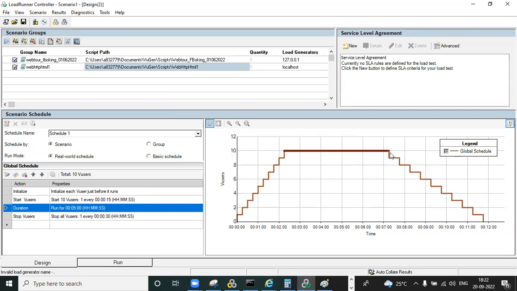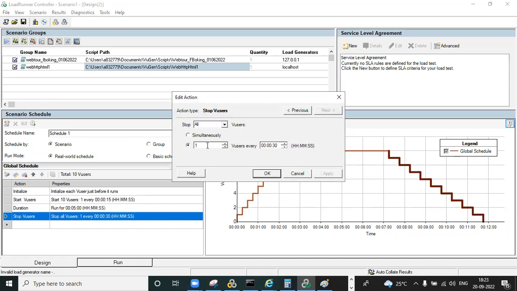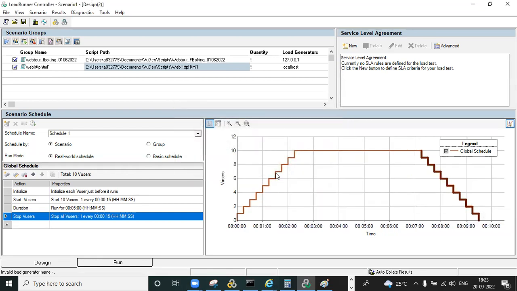You can observe here the 10th user, then the 9th user, and every user will go down. After that this is user 1, and the final will be 0 users. Here also we need to define the stop users, nothing but ramp down. You are defining every 1 user to be 30 seconds of ramp down. If you give 15 seconds also, no problem. We can give 15 seconds.